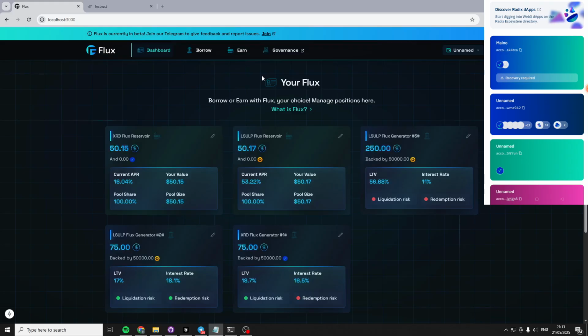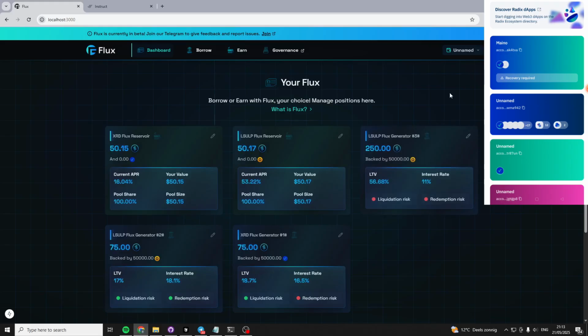As I said last devlog, we are very close to launching Flux, so not assets anymore. I think this is the first devlog since we've rebranded to Flux, right? So yeah, rebranded to Flux, added some little gamification. As you can see, these little icons, Flux generators, have been brought to life.